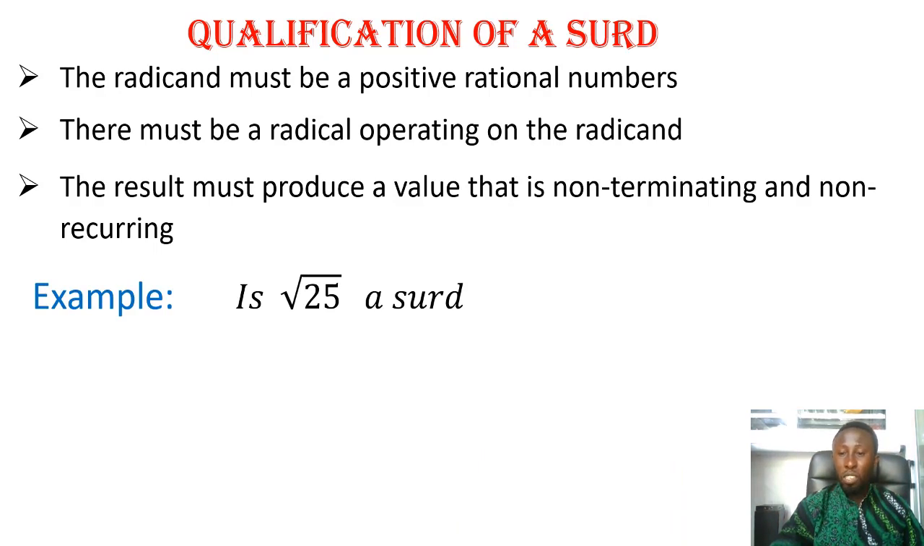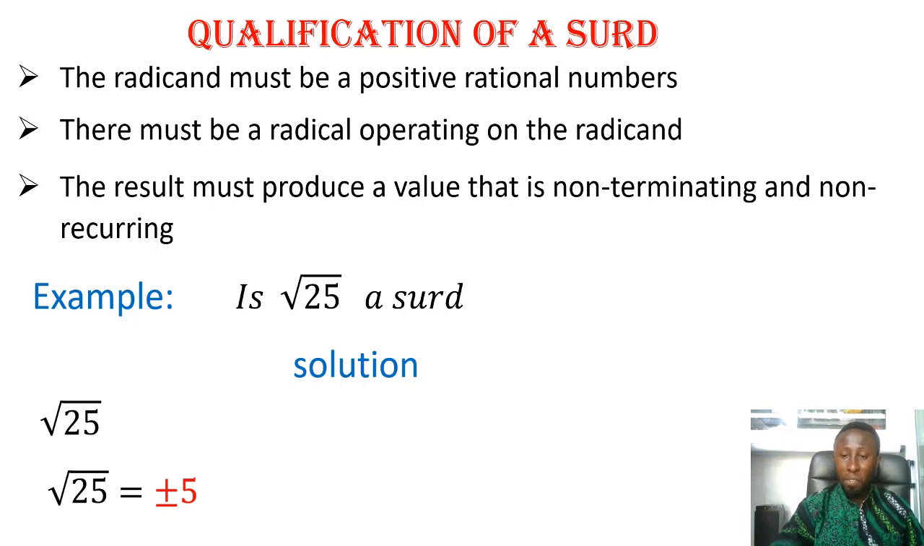So example, is root 25 a surd? Solution. Root 25, when we break it down or when we use the calculator, is positive 5 or negative 5. So is positive or negative 5 a surd? No, because positive or negative 5 is a rational number. It's not an irrational number, and this one even terminates. So it's not a surd.